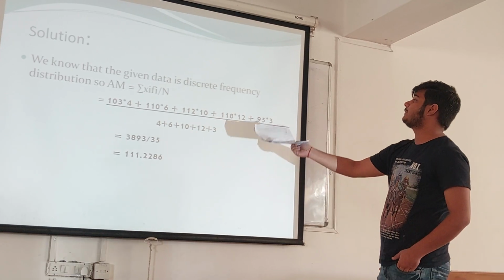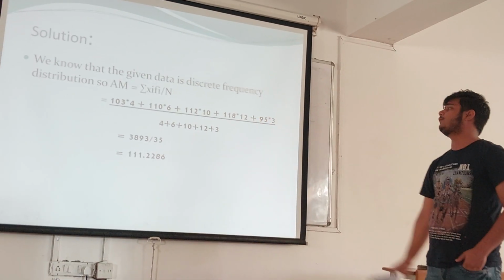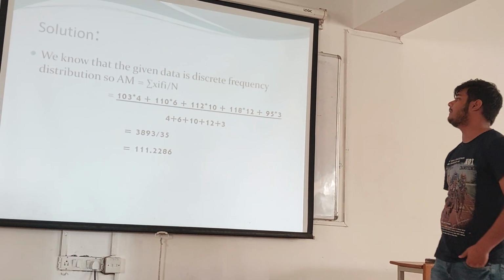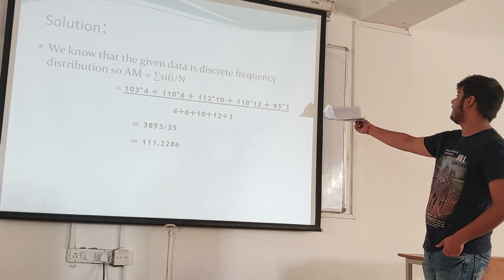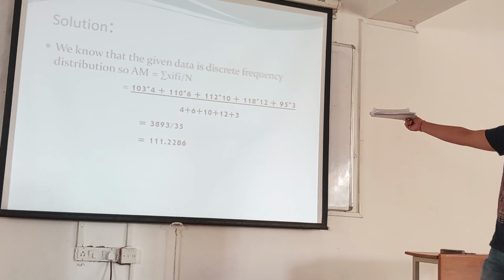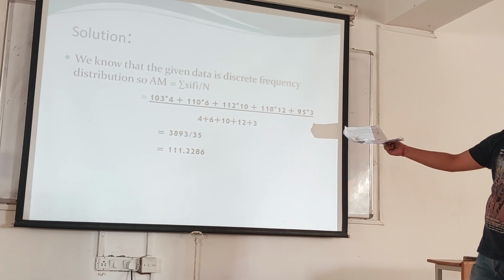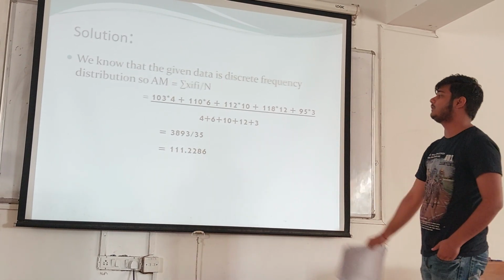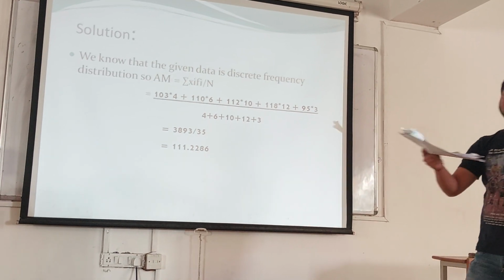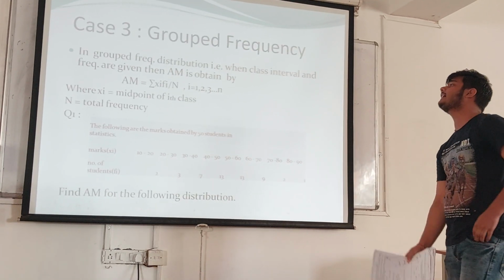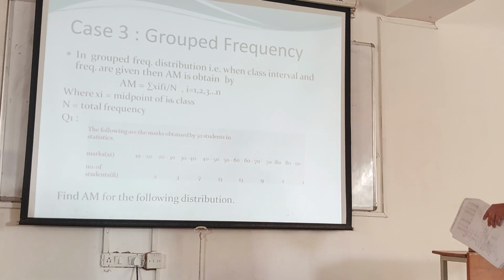So first observation 103 multiplied by 4, 110 multiplied by 6, and the remaining up to 95 multiplied by 3, and the total number of observations. So the total is 3893 divided by 35. The arithmetic mean is 111.2286.